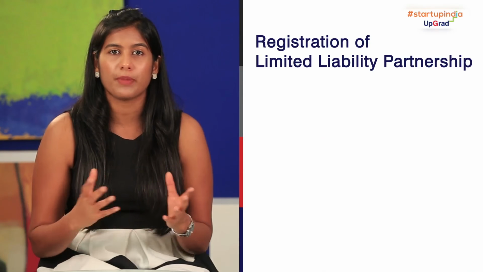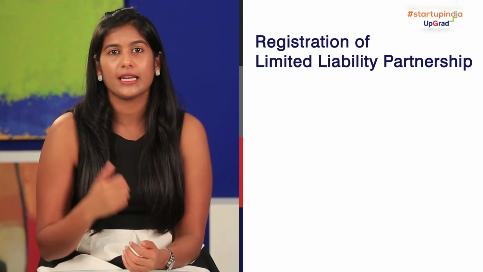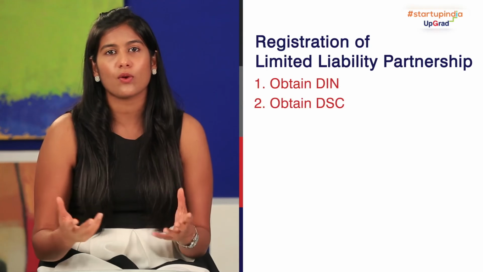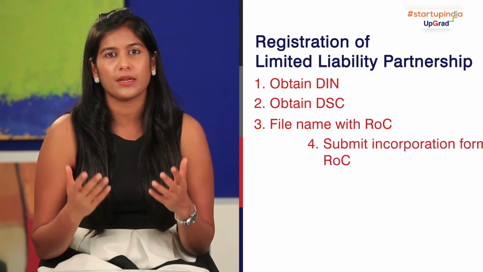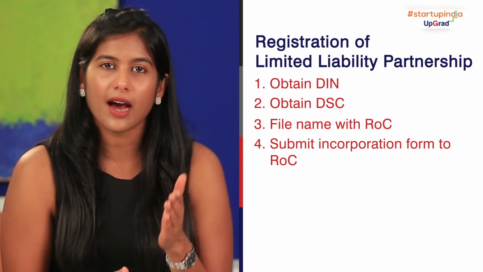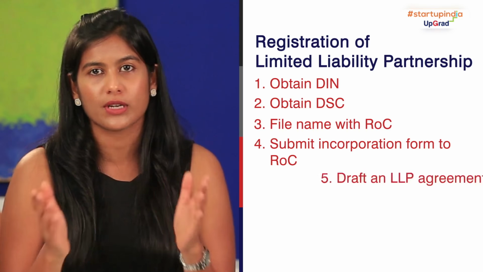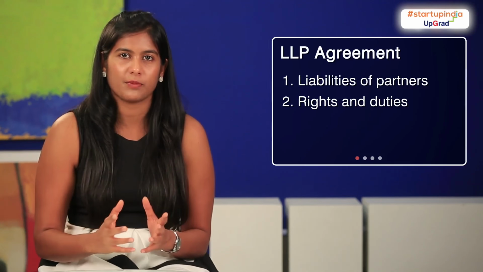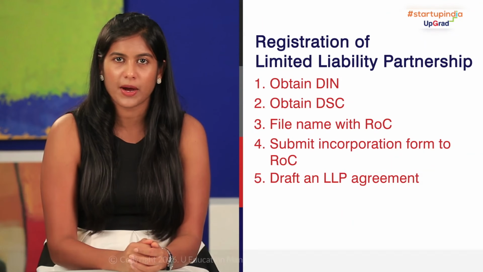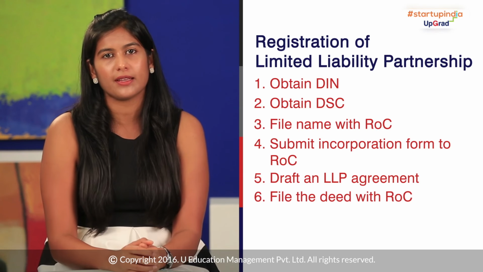Lastly, we come down to LLP, which is your limited liability partnership. The process for registering an LLP is broadly similar to that of a private limited company in terms of all the paperwork and the initial steps that you need to follow, namely getting a DIN, the DSC, and also applying for the proposed name to the ROC. Once the LLP name is approved, you need to submit the incorporation form to the ROC. And after the incorporation of the LLP, you will have to draft an LLP agreement which includes clauses like the liability of the partners, their rights and duties, basically all the things we just saw in a general partnership structure. Once you have all of these set out in the partnership deed, you will file this with the ROC to complete the registration process.